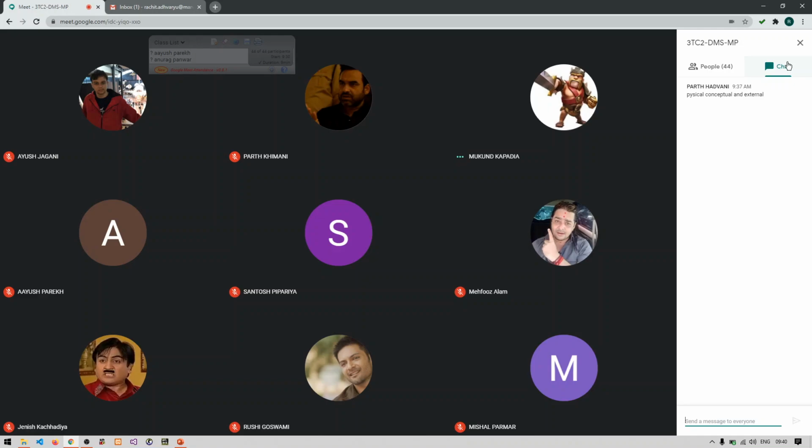So what is the main role of database administrator then? Anyone? What is the main role of database administrator? Yes, Mukund? Okay. Yes. Then what is the main role of database administrator? To manage the data. Okay, Utsav. Still, can anyone give me the main two roles of DBA? Why is DBA required?